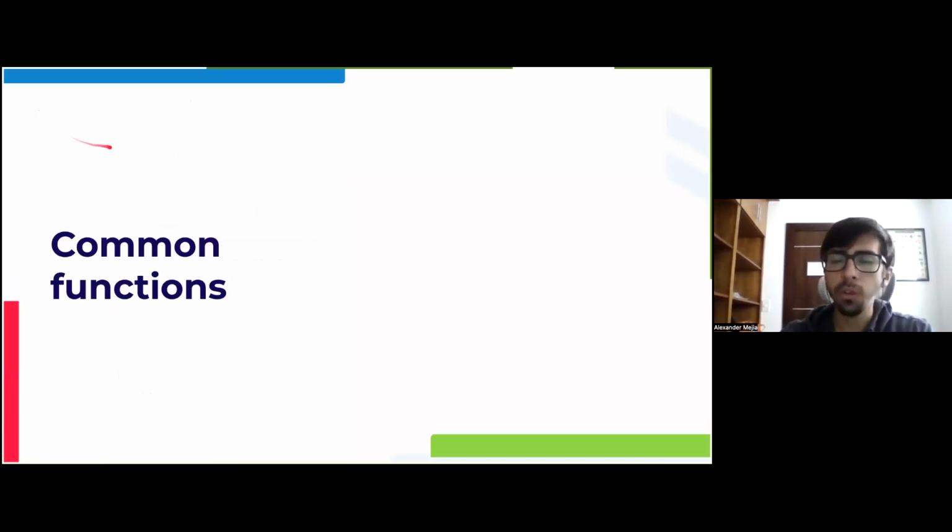So now let's take a look at some of the common functions. These common functions exist by default in Python and allow us to apply functional programming code in easier ways.